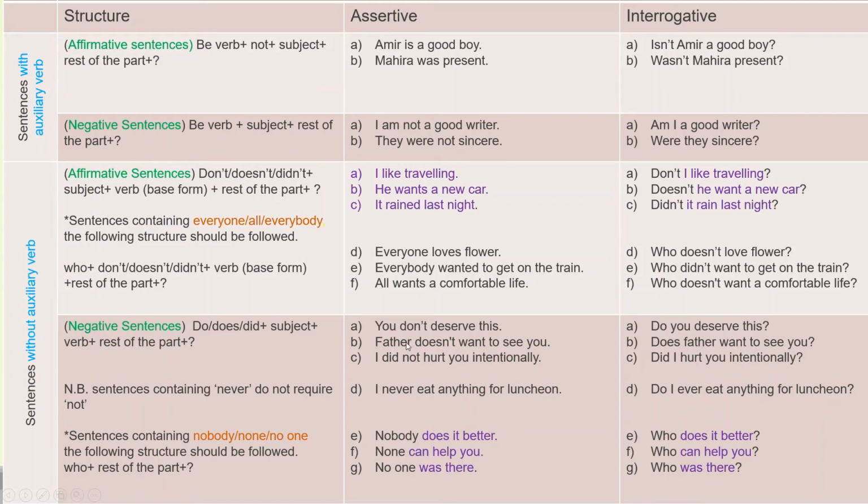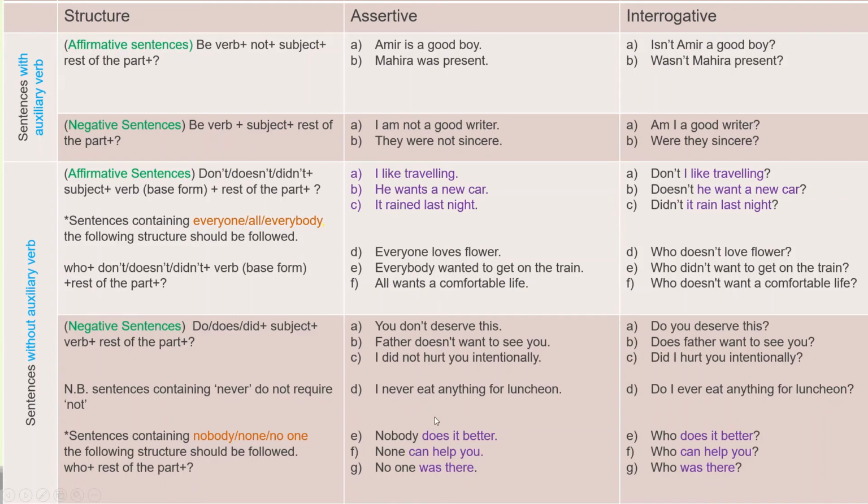In the same way, father doesn't want to see you. Does father want to see you? So we placed do, does, did before the subject while making them interrogative. One thing you should remember is that sentences containing never do not require not. Never is used to give negation. The sense of negation is found in the word never. So it doesn't require not or does not or don't.